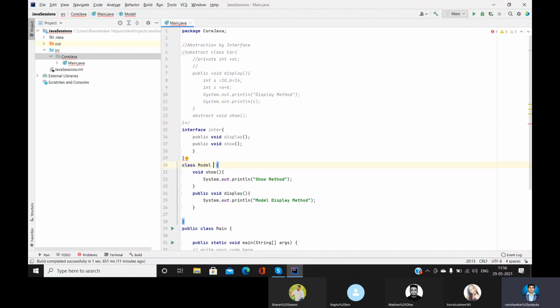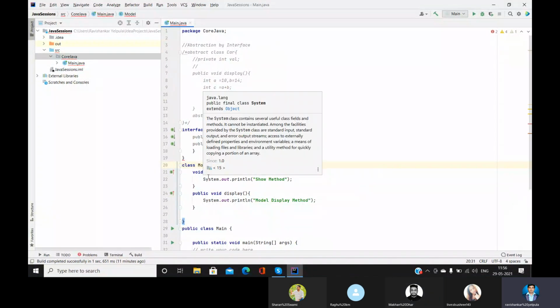When we inherit a class into another class, we use the keyword extends, right? But when you inherit any interface into a class, then we have to use the keyword implements. Implements inter.